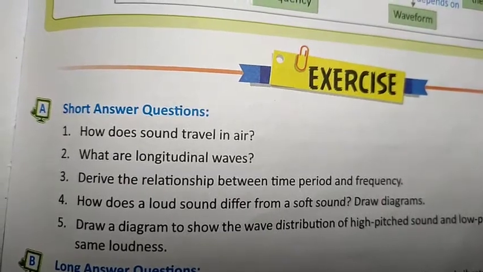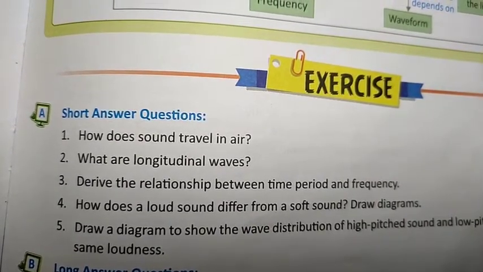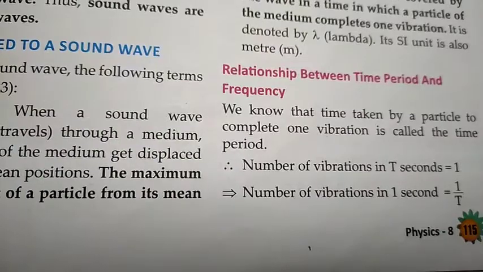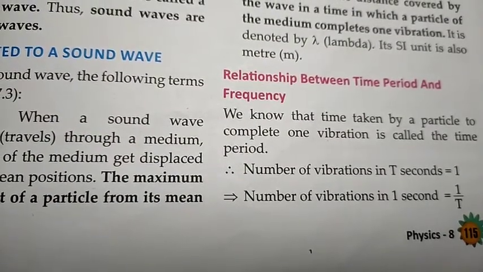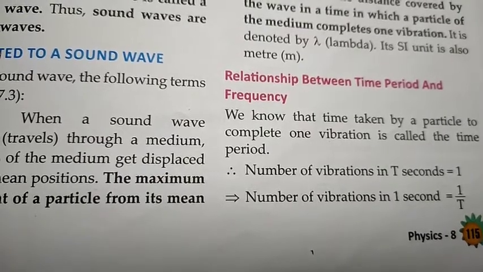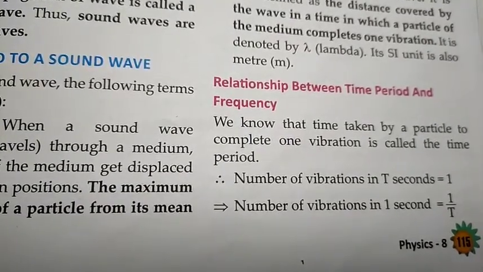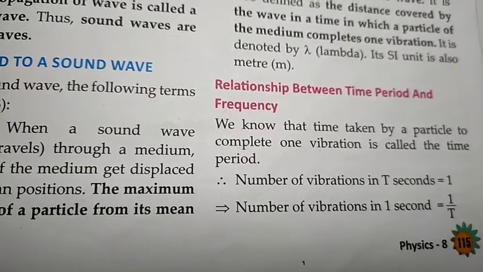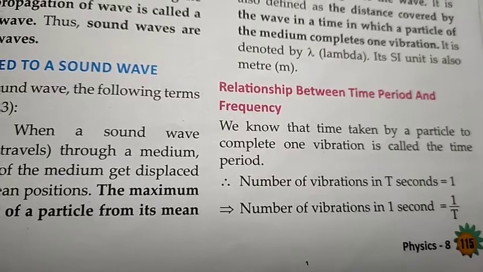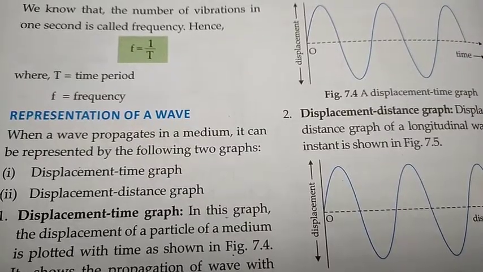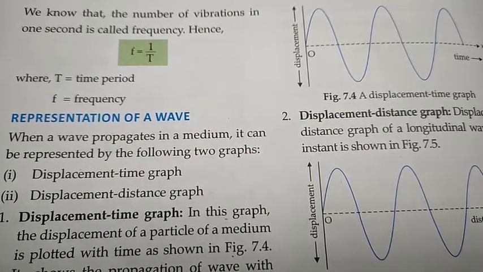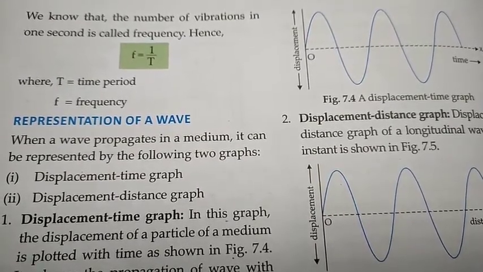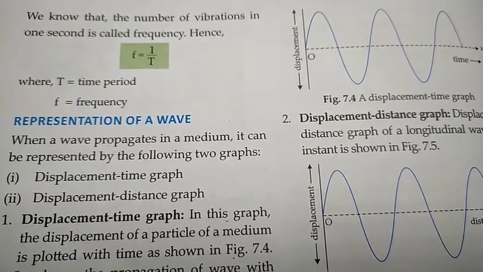Now question number 3 is, derive the relationship between time period and frequency. We know that the time taken by a particle to complete one vibration is called the time period. Therefore, number of vibrations in t seconds equals 1. Number of vibrations in 1 second equals 1 upon t. We know that the number of vibrations in 1 second is called frequency, hence f equals 1 upon t, where t is equal to time period and f is equal to frequency.